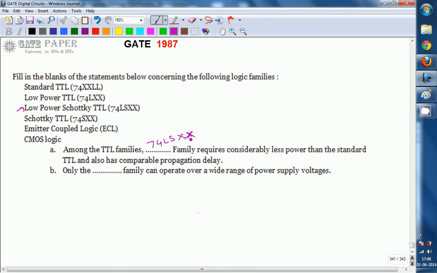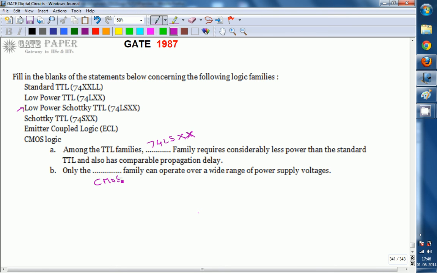And the second one, B: only the dash family can operate over a wide range of power supply voltages. Out of the given logic families, which logic family can operate over a wide range of power supply voltages? The right answer for this one is the CMOS logic family.